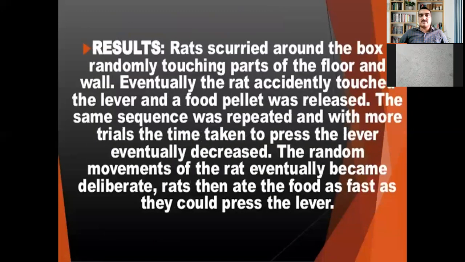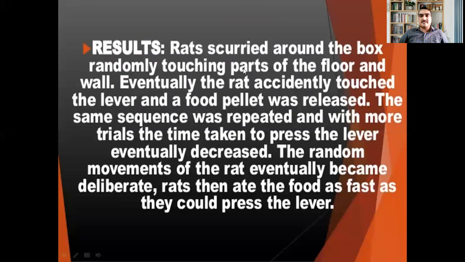Let's see the results. The rat scurried around the box, randomly touching different parts of the floor and wall. It did not know there was an arrangement that whenever it touched the lever of the box, it would be provided with food grains. It kept wandering from one direction to another, but accidentally, it touched the lever of the box, and finally it got the food grains. Eventually, the rat accidentally touched the lever and a food pellet was released.